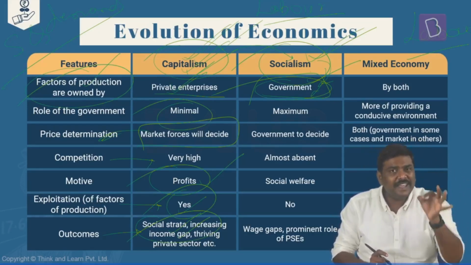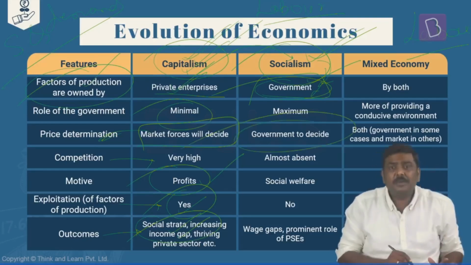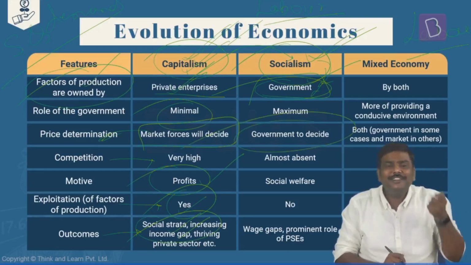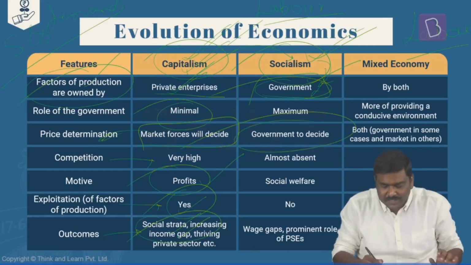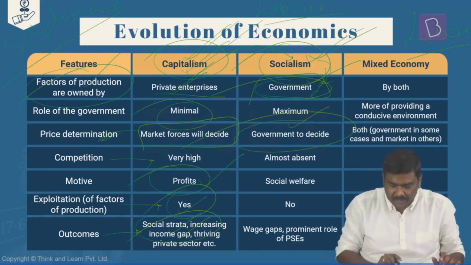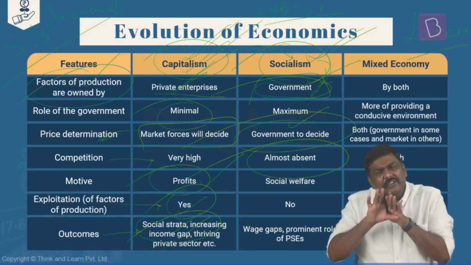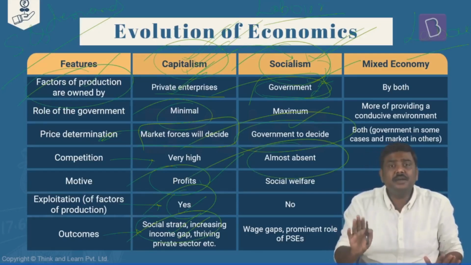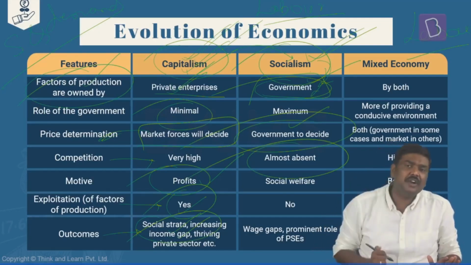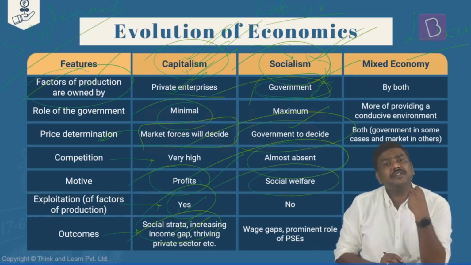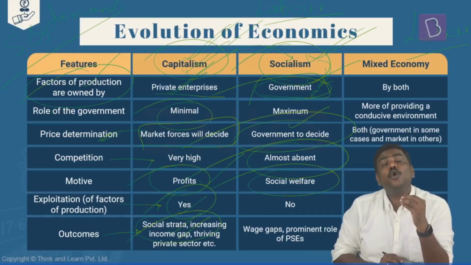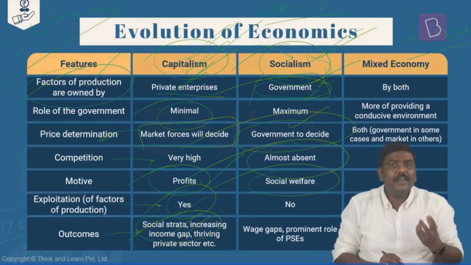All these decisions are taken by the government. Right? What about the price? As already mentioned, the prices of these particular goods are determined by the government itself. What about the private sector? The role of the private sector is very, very minimal in case of socialism, absent in case of communism. What about the objective in case of socialism? Here it is to obtain social welfare.